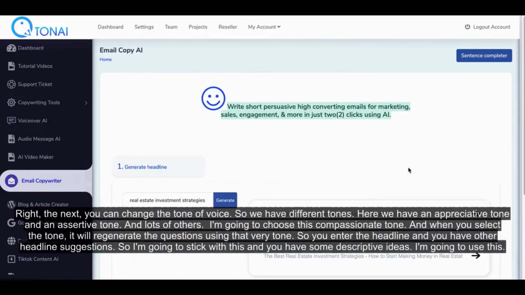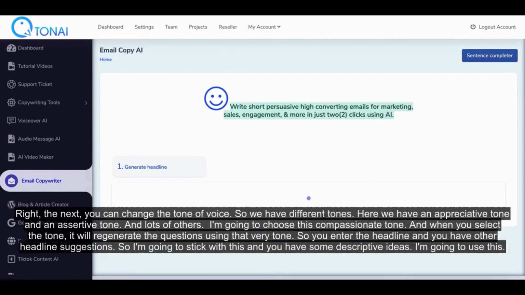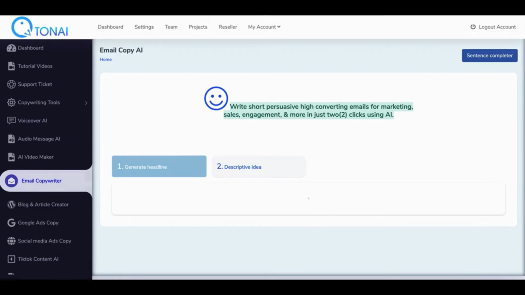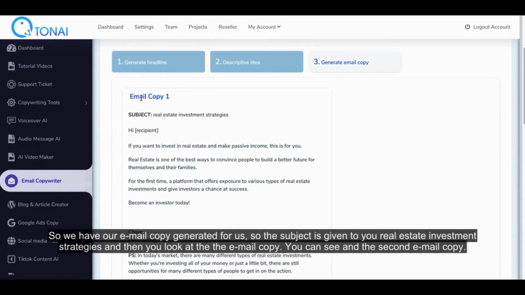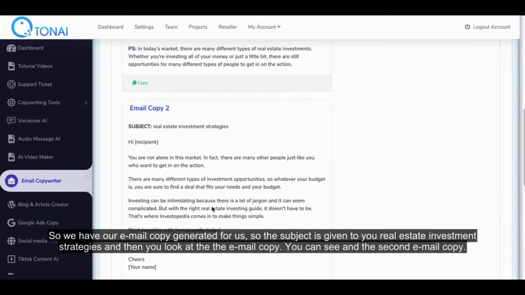So you enter the headline and you have other headline suggestions. So I'm going to stick with this and you have some descriptive ideas. I'm going to use this. So we have our email copy generated for us, so the subject is given to you, real estate investment strategies, and then you look at the email copy. You can see the second email copy, and the third email copy.